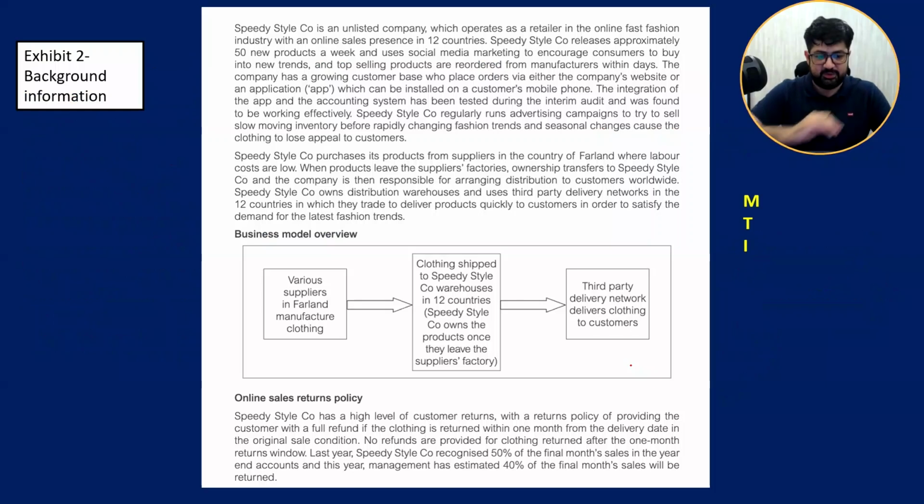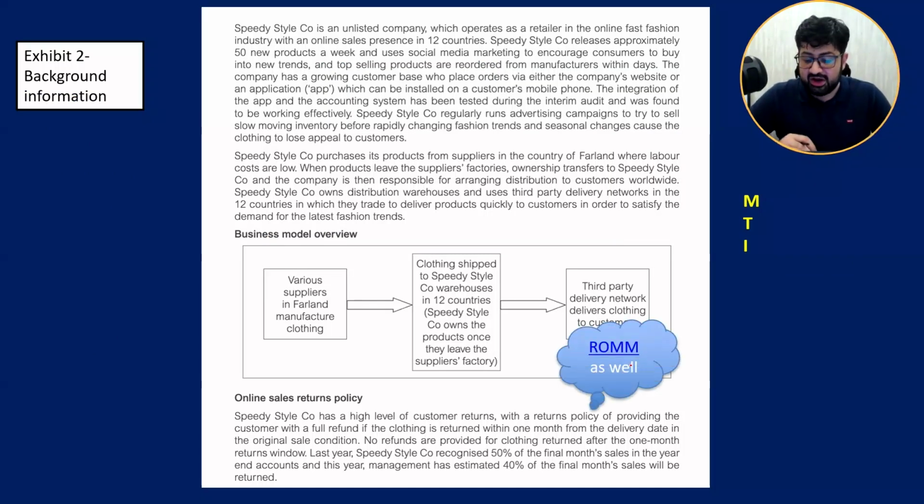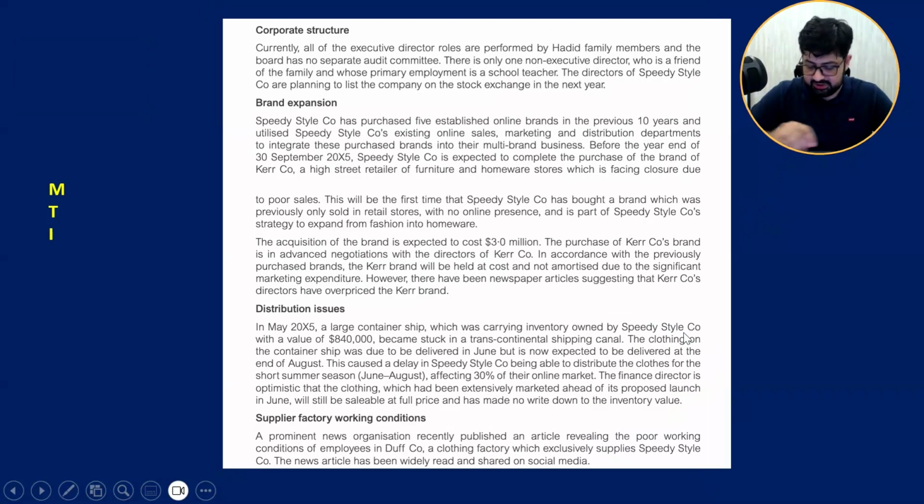Now, next point. We need to talk about different risks. The first point which we identified already when we read this scenario is the return policy. Their policy was to record 50% of final month sales as refund liability. But right now they have reduced it to 40% of final month sales. Now, materiality, treatment and impact: how will it be?